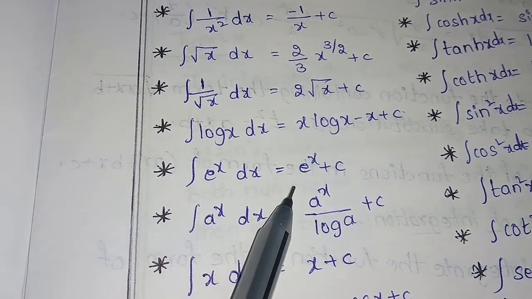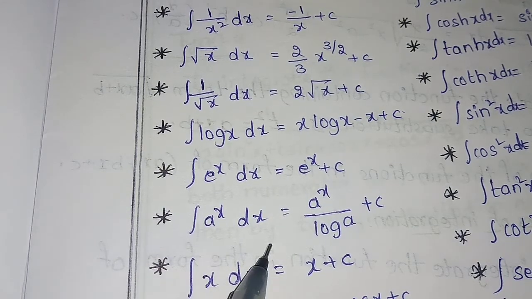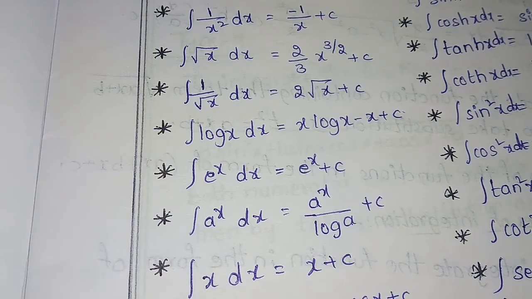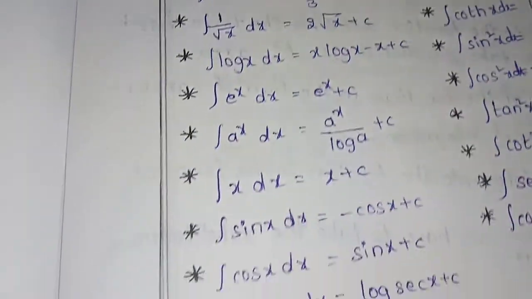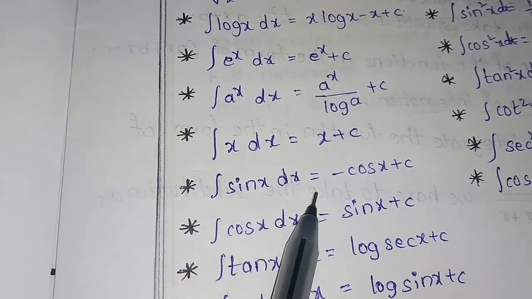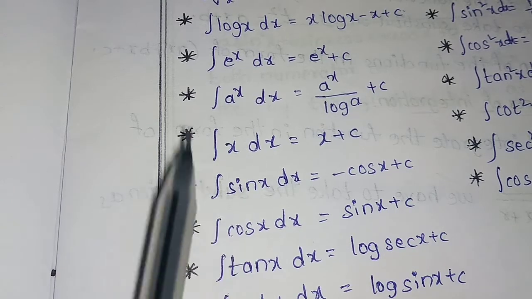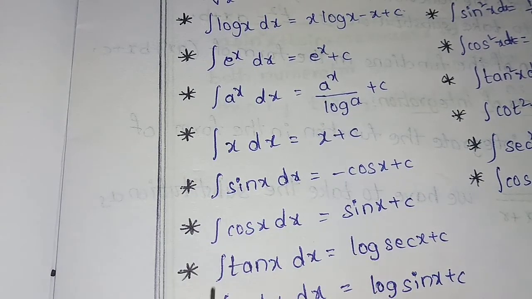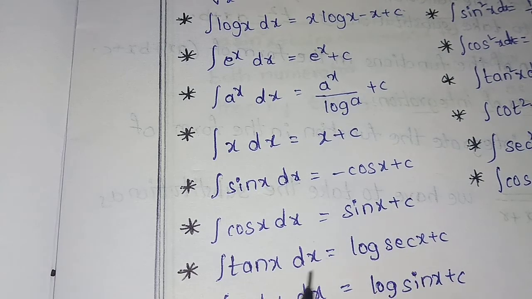Integral e power x dx is equal to e power x plus c. Integral a power x dx is equal to a power x by log a plus c. Integral dx is equal to x plus c. Integral sin x dx is equal to minus cos x plus c. When we go on differentiation, d by dx of sin x is equal to cos x. Integral cos x dx is equal to sin x plus c.